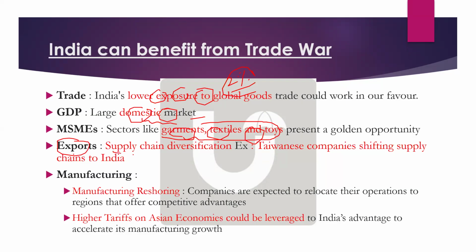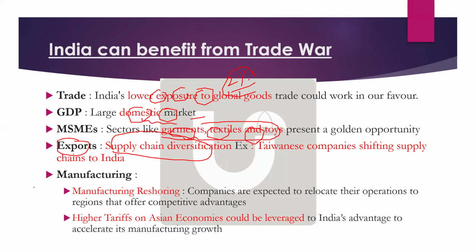Supply chain diversification is happening among the countries. Now the EU also wants to diversify its supply chain, and Asian countries like Japan, South Korea, and Taiwan also want to diversify their supply chains. Then obviously India will benefit from it. Recently, you can give the example that Taiwanese companies have shifted their supply chains to India. This is given in the survey as well. Just one simple example: Taiwanese companies shifted to India.